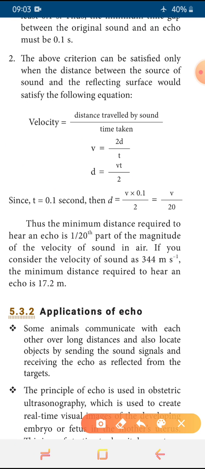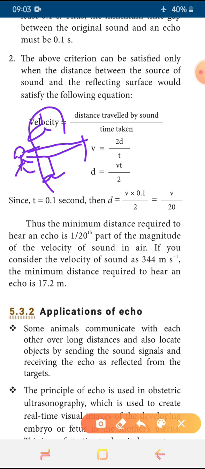Now, when we create a sound, say this is the source. The person is standing here. Let's take this as a wall, he is talking. Then what he speaks goes and hits the wall and reflects again. And say from source to wall the distance will be taken as d. So what is the distance we have taken? From source to wall we are taking the distance as d, and after falling on that wall it is reflected back. Say it is traveling one more time, that is another d.